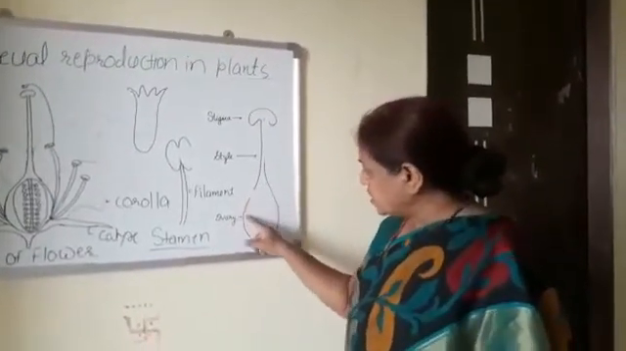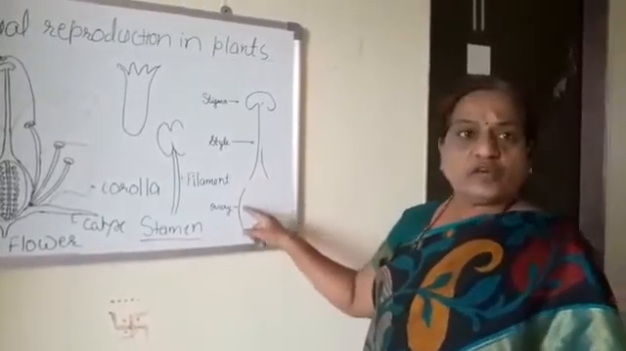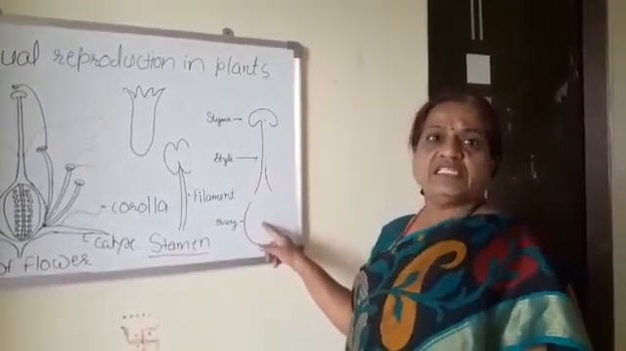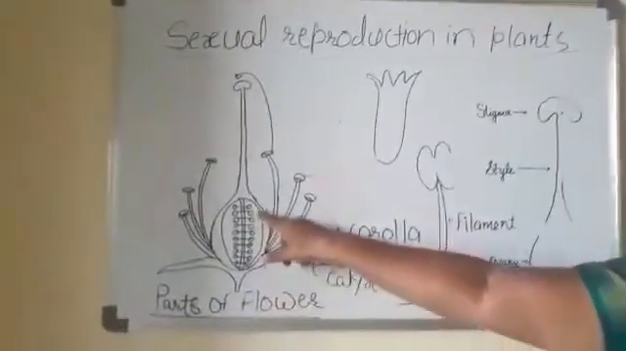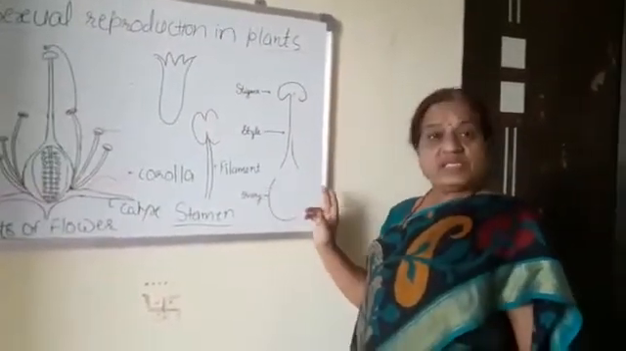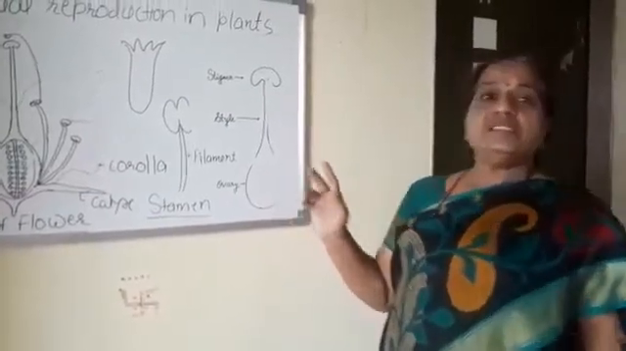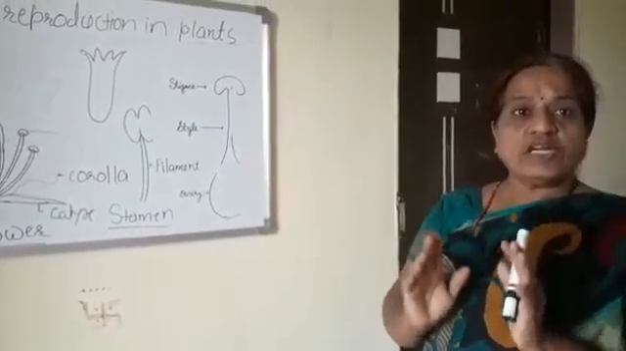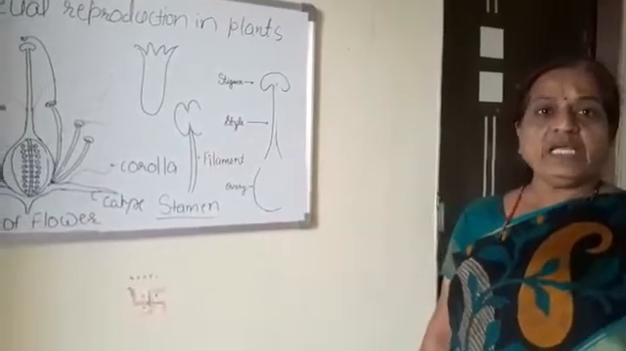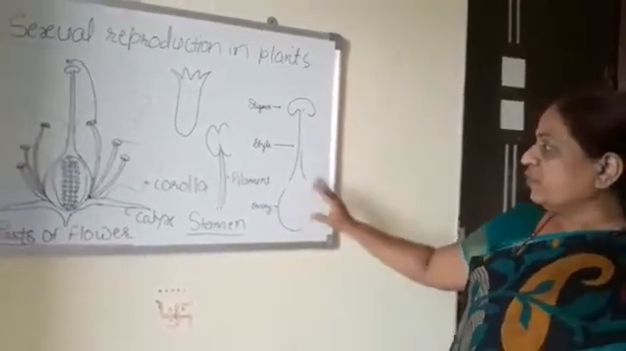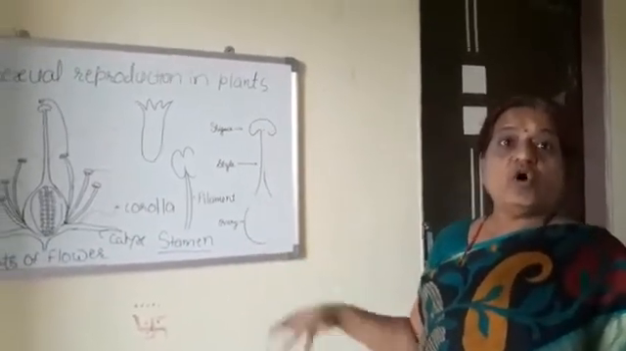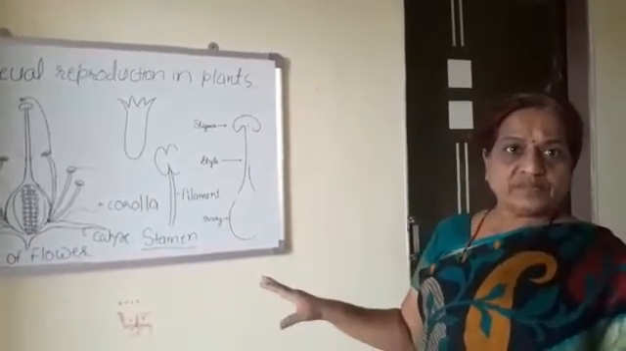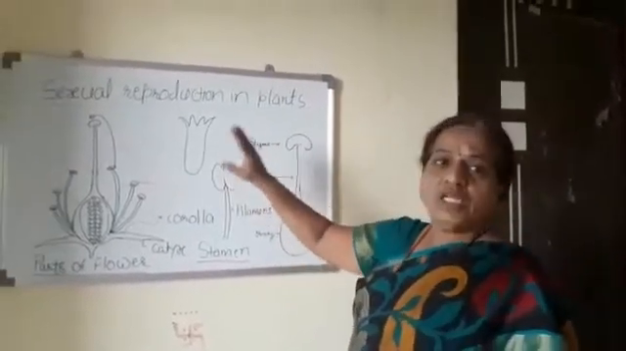After fertilization, the ovary is converted into fruit. And the ovules which are present inside are converted into seeds. The other male gamete fuses with the polar nuclei and forms the endosperm. The function of the endosperm is to nourish the developing embryo. So in that way, reproduction takes place in higher plants, or angiosperms, or flowering plants. This is about sexual reproduction in plants.